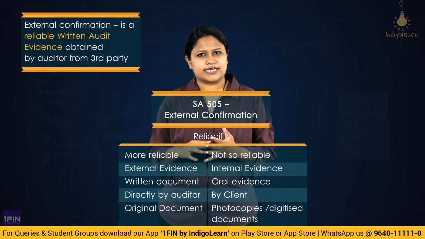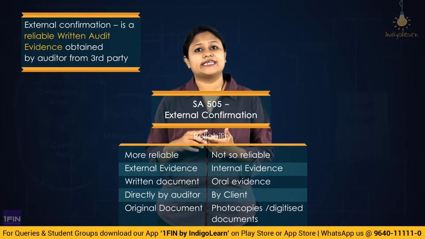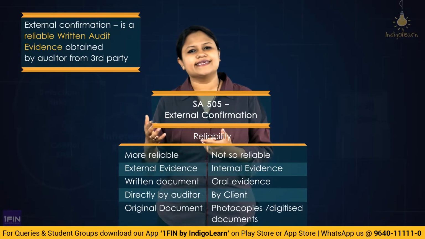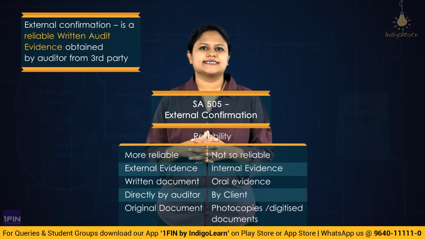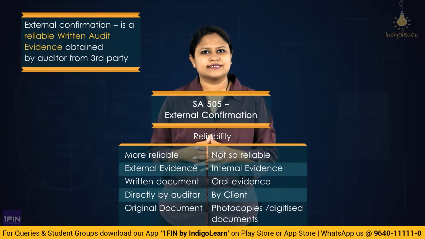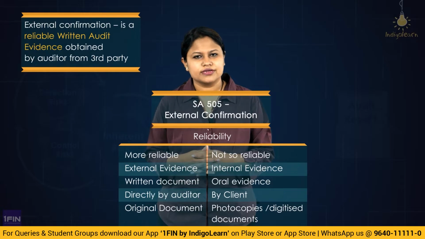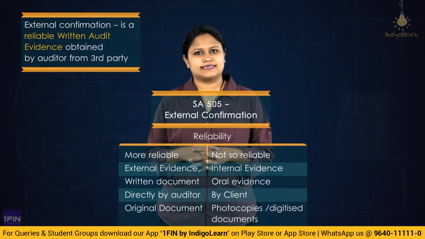All of these, if you check, or any confirmation or information requested directly from an independent third party outside the entity would be more reliable. So these are all the reasons that we give for reliability, and all of these qualities are present in the external confirmation, because of which we call the external confirmation one of the reliable audit evidences.